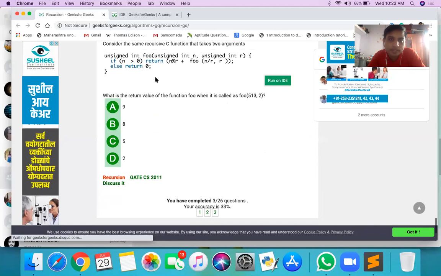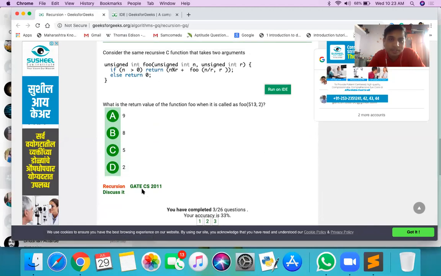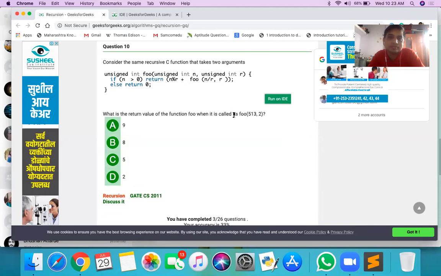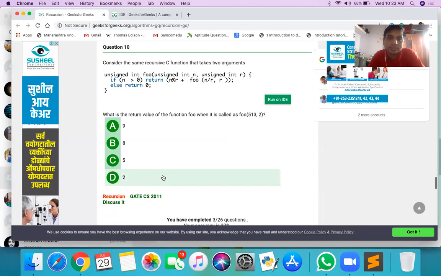Yes, sir. This one came in GATE CS 2011. So we got it, sir, for this. It is very simple actually. N modulus r and foo of n. If one function is there, it is very easy to solve. And they have only given the integer values.